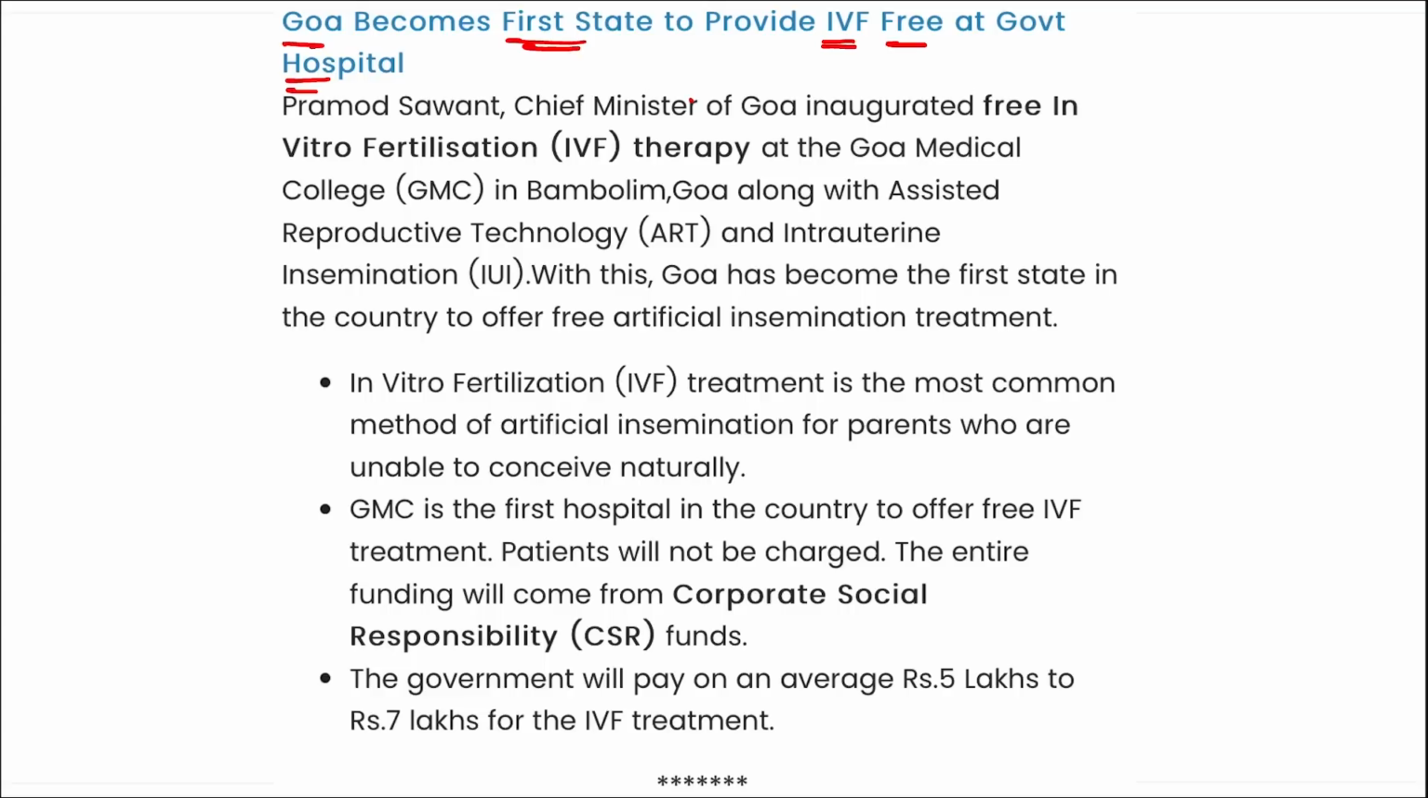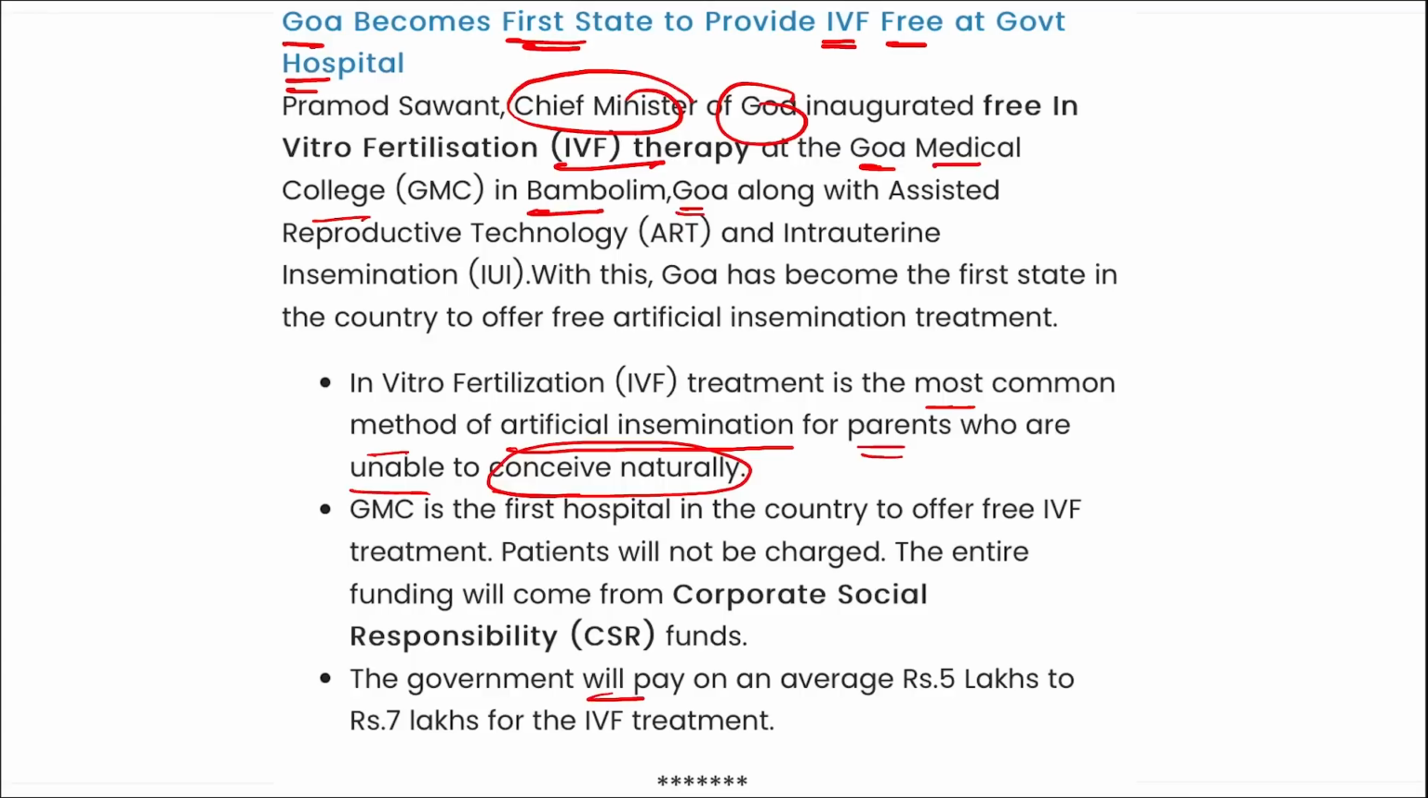at the hospital. So remember, it is the Chief Minister of Goa that has inaugurated this free IVF therapy at Goa Medical College in Bambolim, Goa, correct? So it is in Goa where we will be seeing this free treatment. IVF treatment is the most common method of artificial insemination for parents who are unable to conceive naturally, correct? Important: the government will pay an average of 5 lakhs to 7 lakhs for this IVF treatment. So this is also important, which is the first state in India that has provided free IVF at government hospitals. It is Goa state.